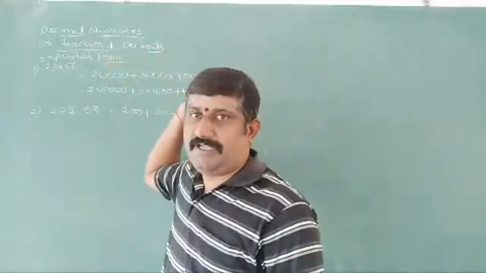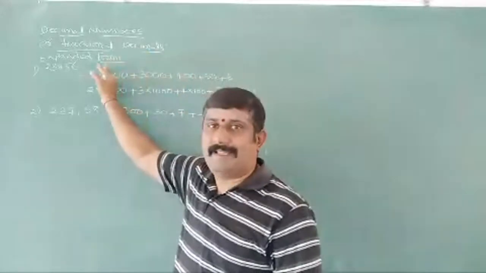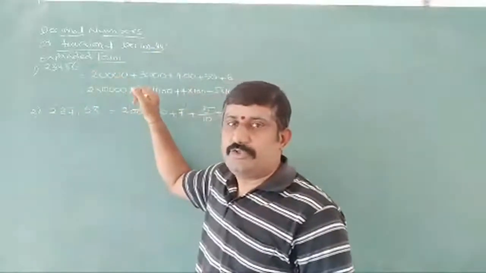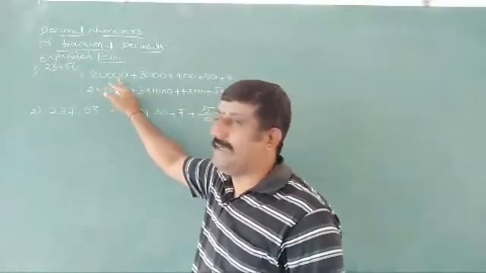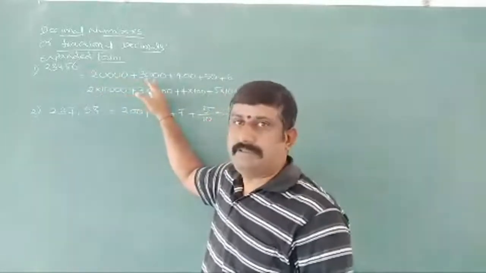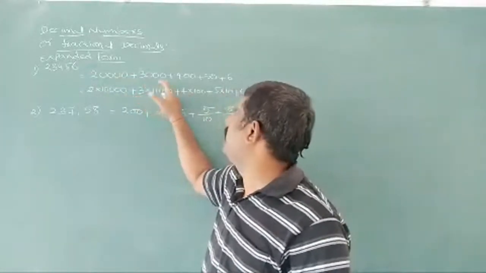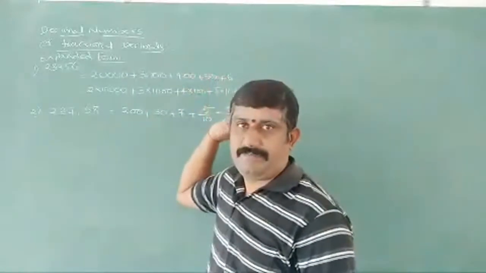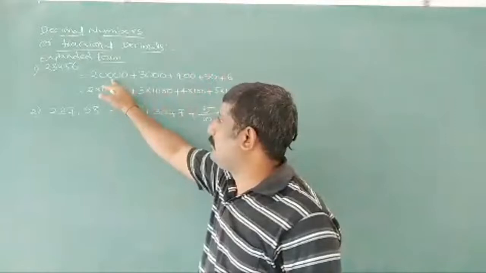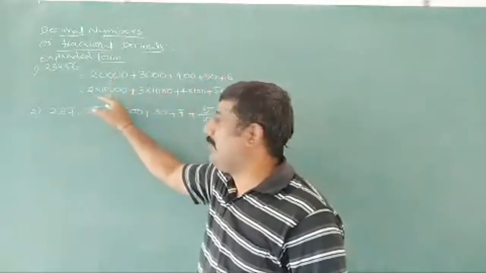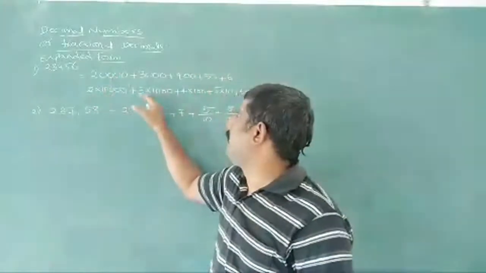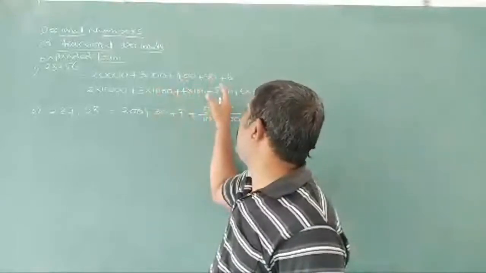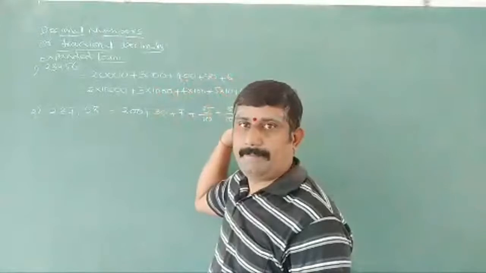Decimal numbers are fractional decimals. Now I'm taking the expanded form here: 2, 3, 4, 5, 6 can be given as 20,000s plus 3,000s plus 400 plus 50 plus 6. Now you observe here these 20,000s can be written as 2 into 10,000s, 3 into thousands, 4 into 100, 5 into 10, 6 into 1.